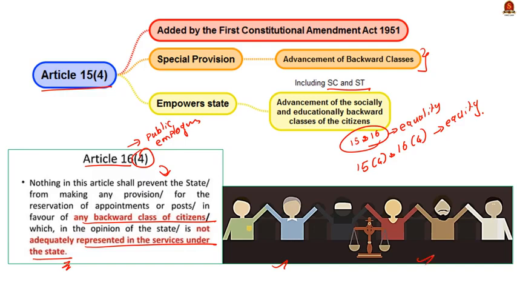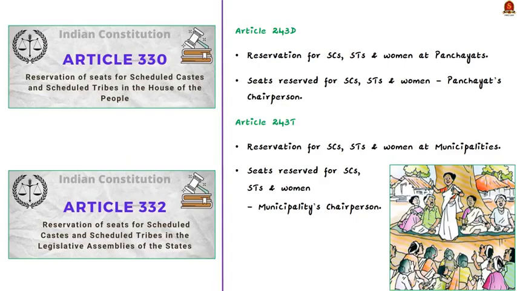Not only in education and jobs, even in Lok Sabha we have reservation. Yes, this is what is mentioned in Article 330. See, the article here says that seats in Lok Sabha are reserved for scheduled caste and scheduled tribes. Then this reservation for scheduled caste and scheduled tribes is extended even to the state legislative assemblies. This is done through Article 332.